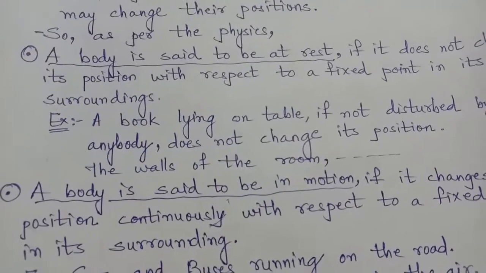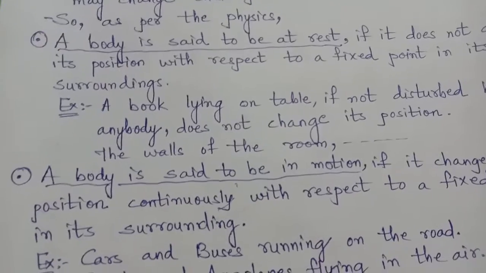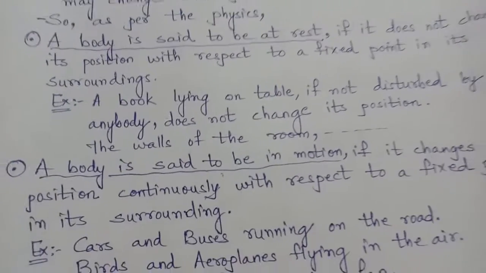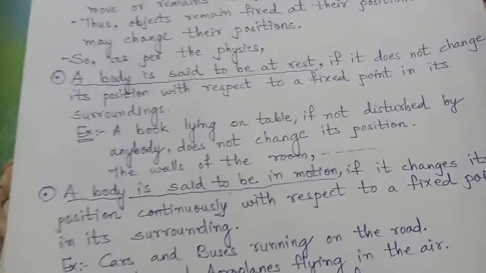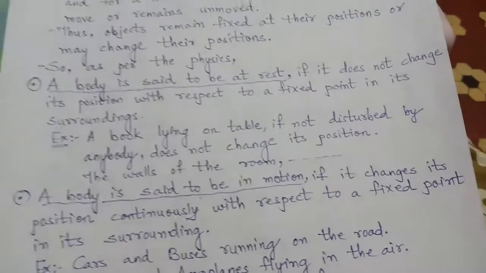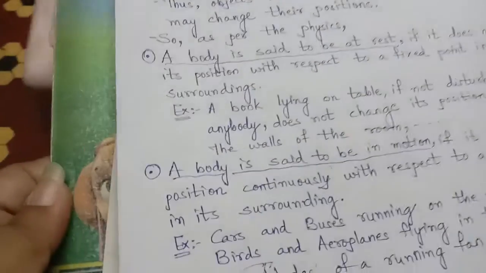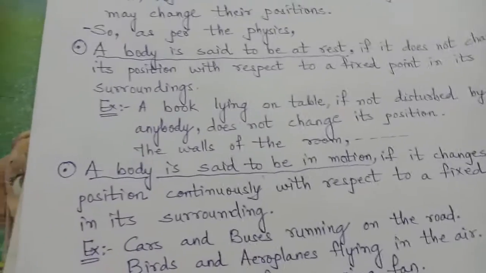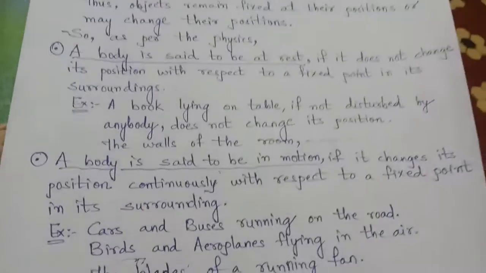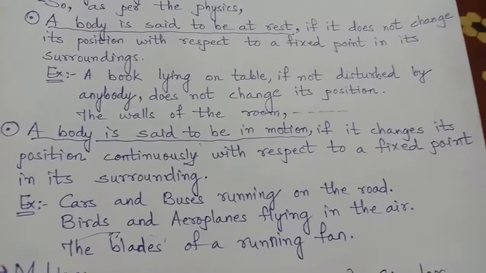And in the same way, physics has also given us that a body is said to be in motion if it changes its position continuously with respect to a fixed point in its surrounding. So it is termed that if a body is in motion, it means it continuously changes position with respect to a fixed point.